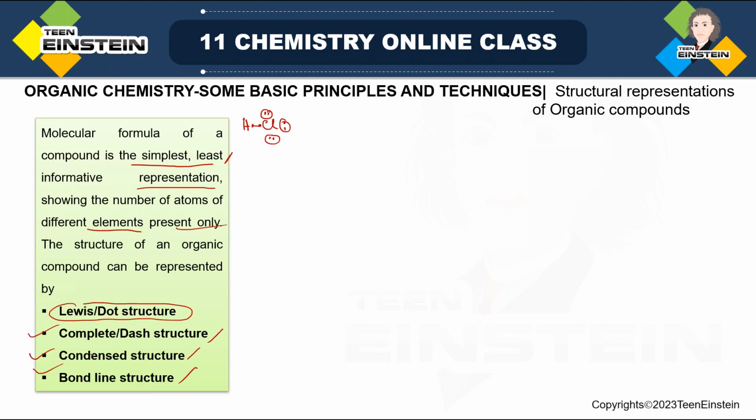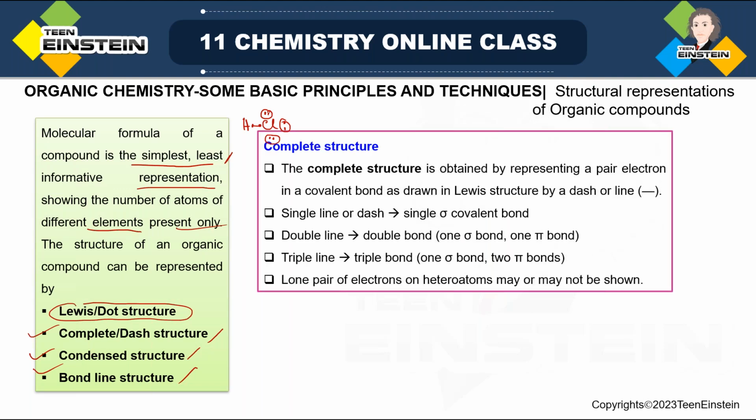Now the first one is the complete structure or dash structure. In this structure you can directly understand all the bonds that are present. That is why it is the complete structure, and it is the most informative among these 3. It is obtained by representing a pair of electrons in a covalent bond.